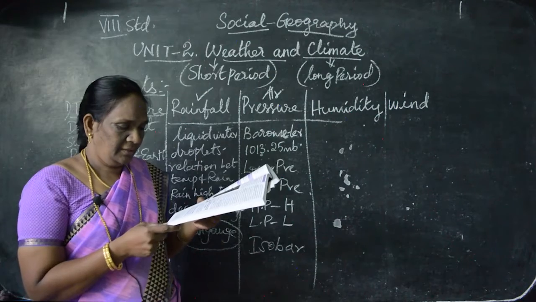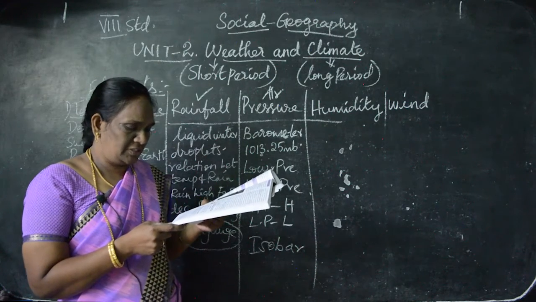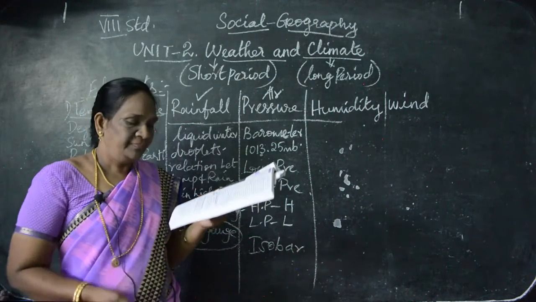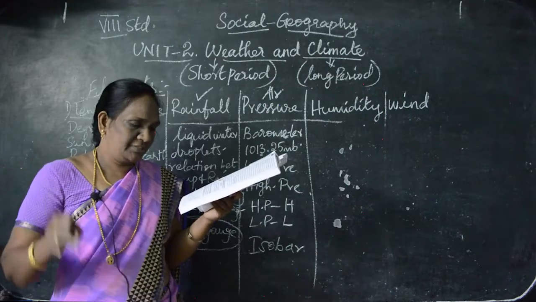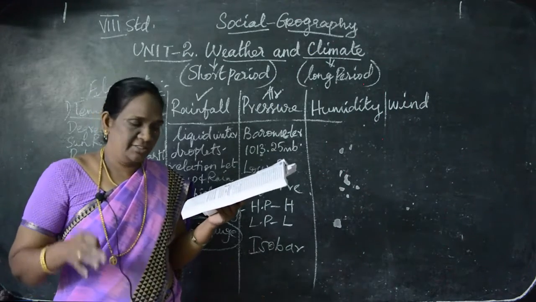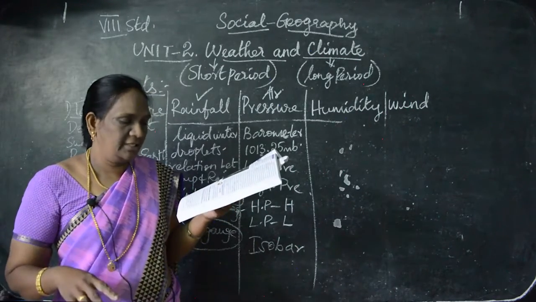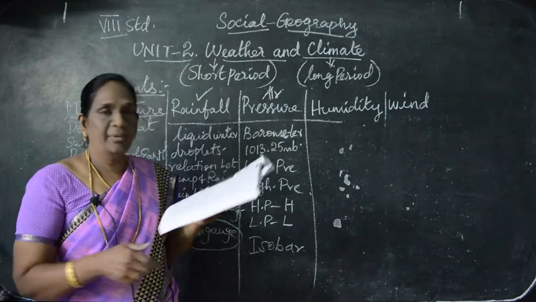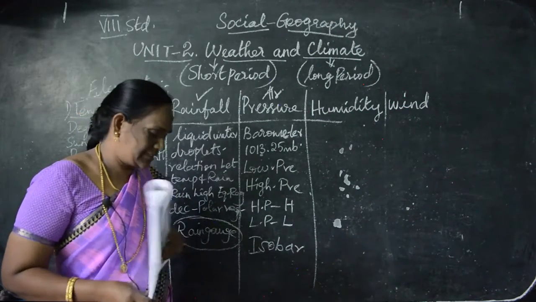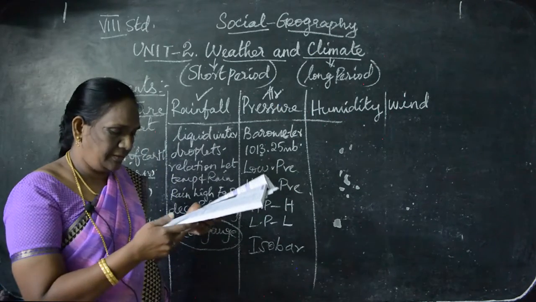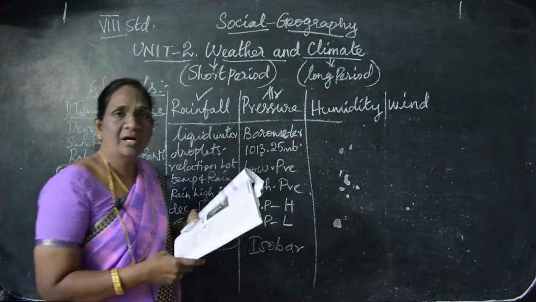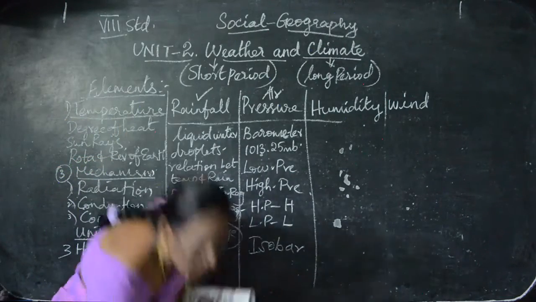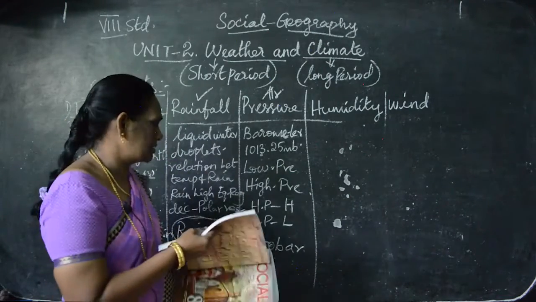Then the distribution of atmospheric pressure is controlled by altitude, atmospheric temperature, air circulation, earth rotation, water vapor, atmospheric storms, etc. So these are all called the distribution of atmosphere.